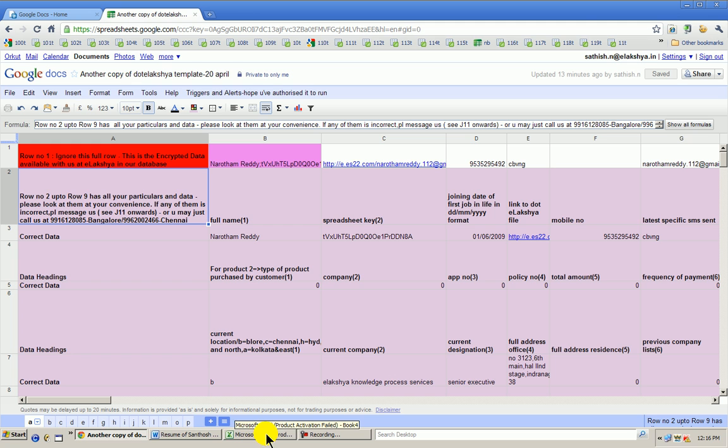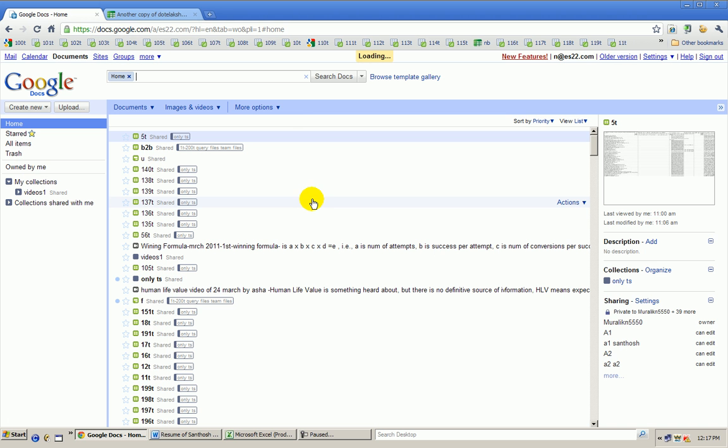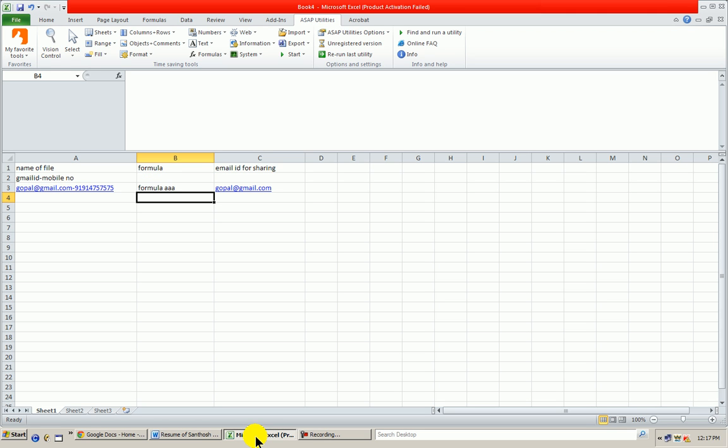So we have devised a macro using a workspace macro, which will be able to automatically create more and more .elakshya files. Once the files get created in various names, all the files will be in one full column. We just need to do a Control C there, move it to Excel, and extract the hyperlinks.